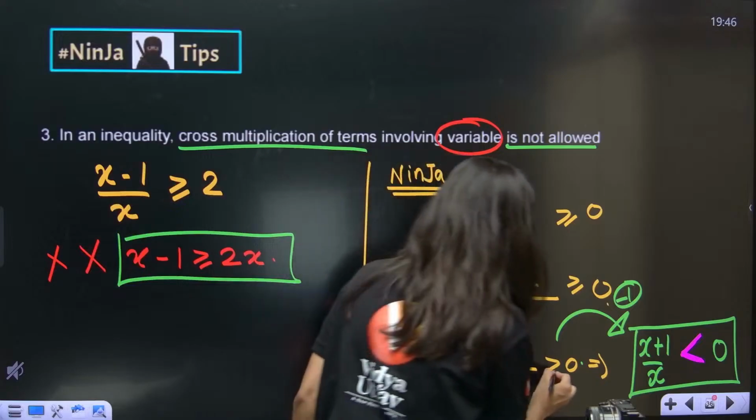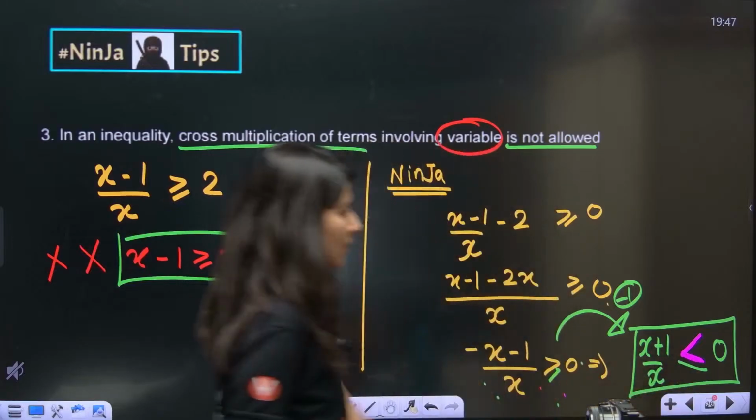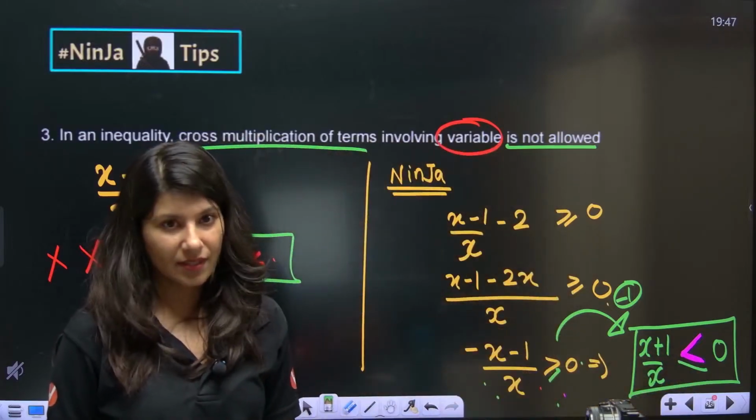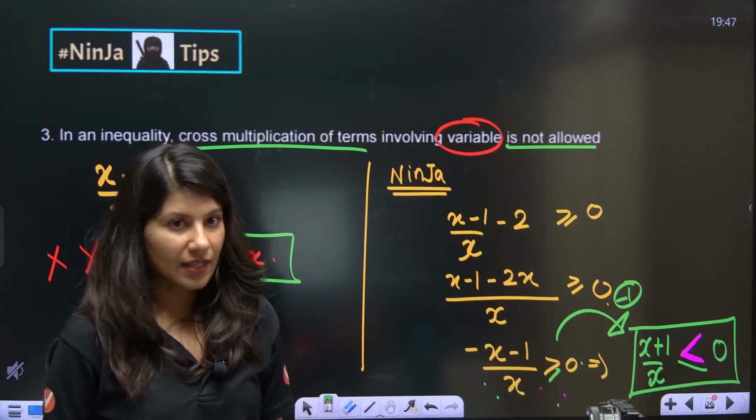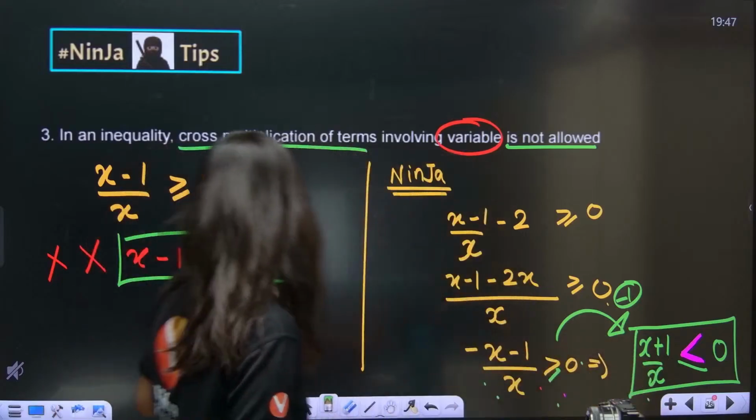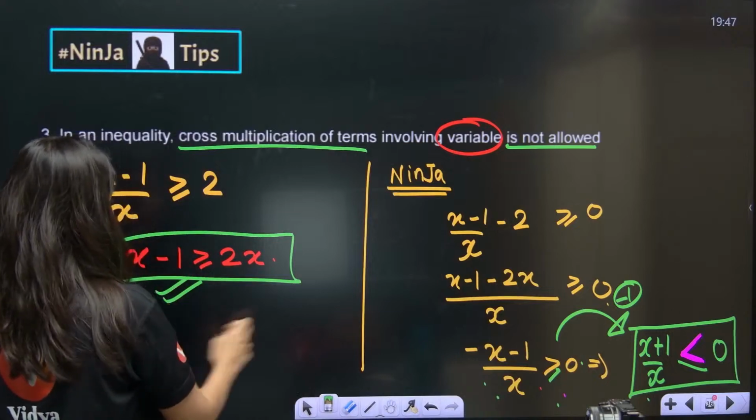Okay, and let's not forget the equality is there. So you need to solve this. The answer of this inequality will be very different if you solve this. This is wrong.